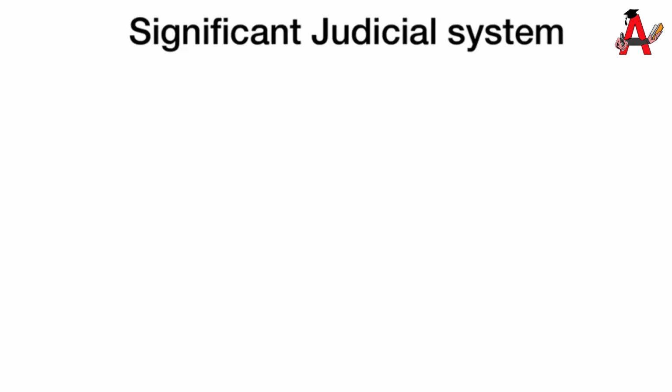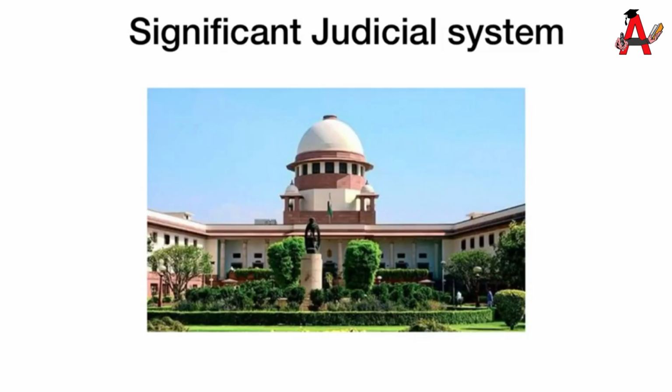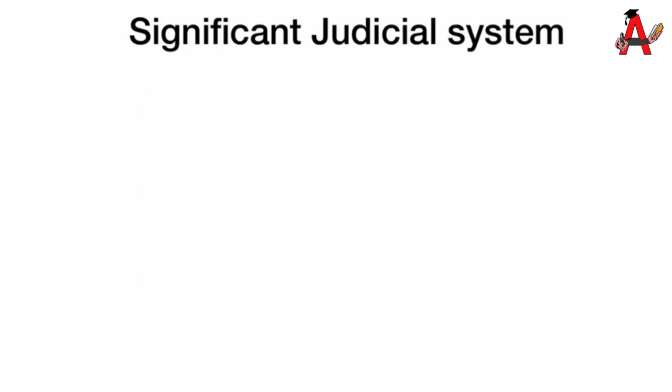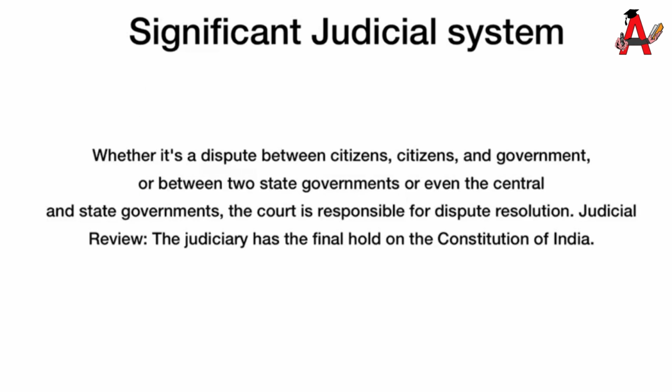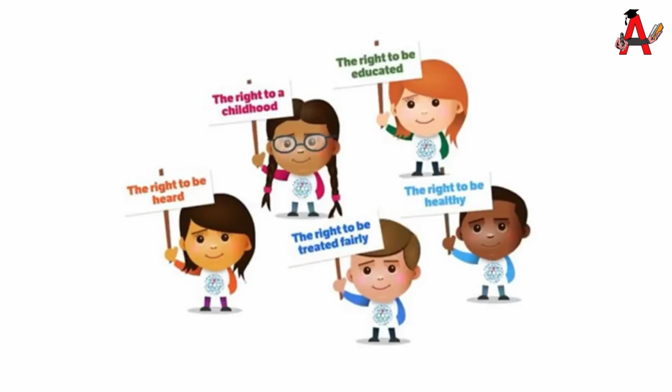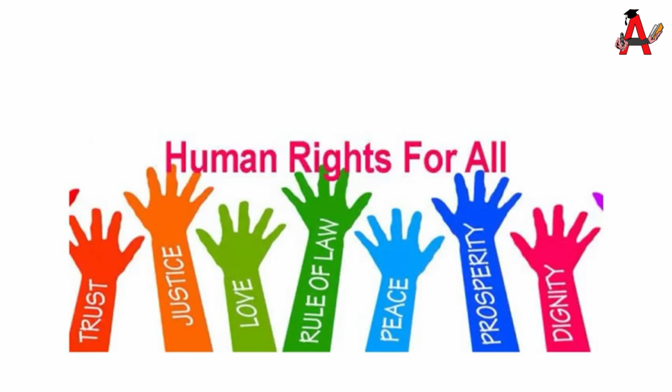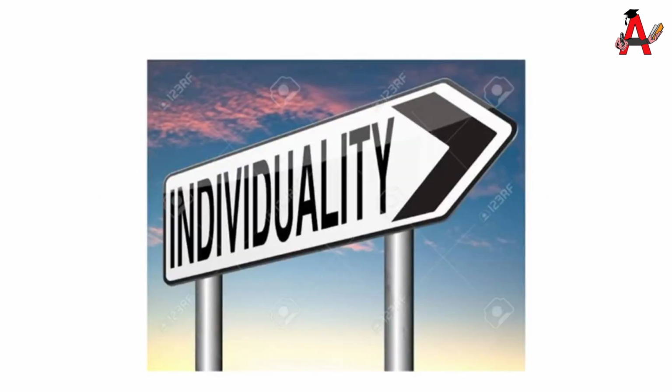Let us also understand the second part, which talks about the significant judicial decisions. It is very important that the Supreme Court protects the fundamental rights of the Constitution. So it is the duty of judiciary to protect the fundamental rights of Indian citizens. Some of the important subjects on which the courts have given judgments include the rights of children, protection of human rights, individual freedom, and tribal empowerment.